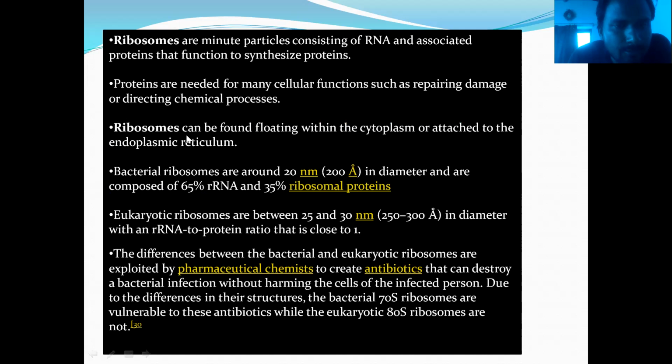Ribosomes can be found floating within the cytoplasm or attached to the endoplasmic reticulum. In the cytoplasm, very minute granule-like structures are present, and they look like they are floating in the cytoplasm. That is why it is said that ribosomes can be found floating within the cytoplasm, or attached to the endoplasmic reticulum.